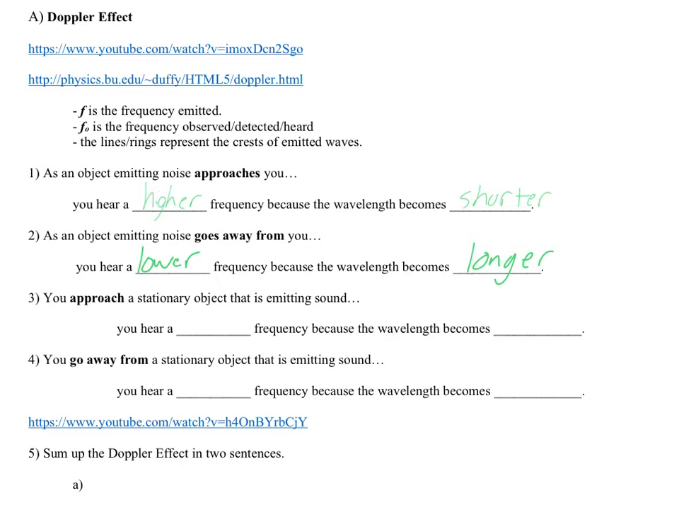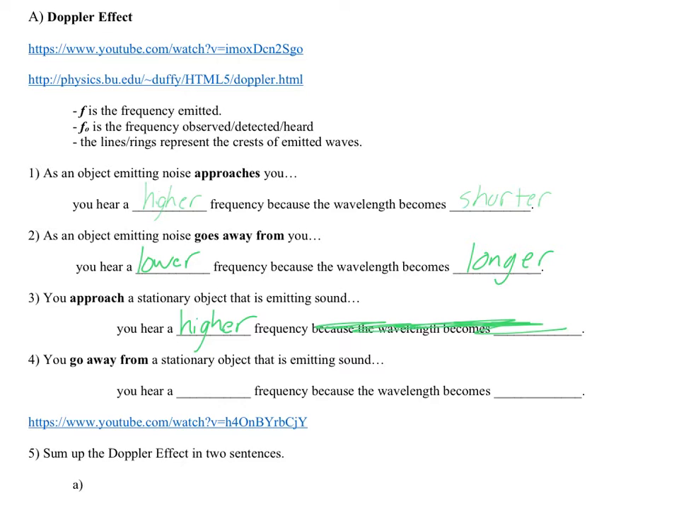Now, let's say you switch things up. Instead of the object emitting noise approaching you, you approach the object that's emitting noise and it's not moving. So you approach a stationary object that is emitting sound, you hear a higher frequency. So you're still approaching, so you still hear a higher frequency. The second part here really isn't that accurate. It's not necessarily due to the fact that the waves get shorter, but more due to the fact that you're moving towards the waves and you're hitting them faster. So that second part isn't really that accurate. You could write shorter, but you're better off just leaving it with the first part of that sentence.